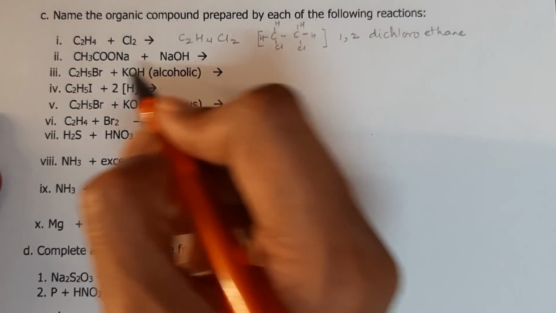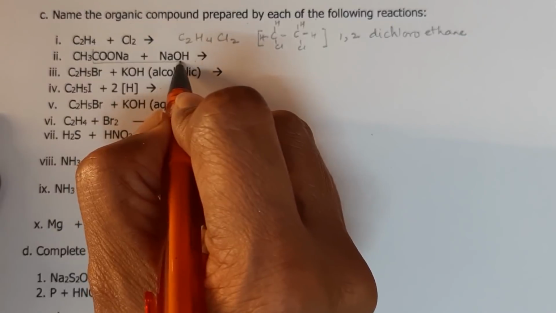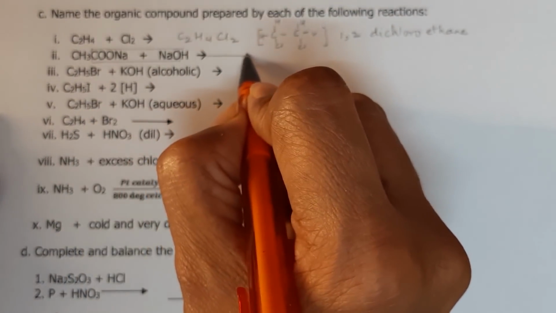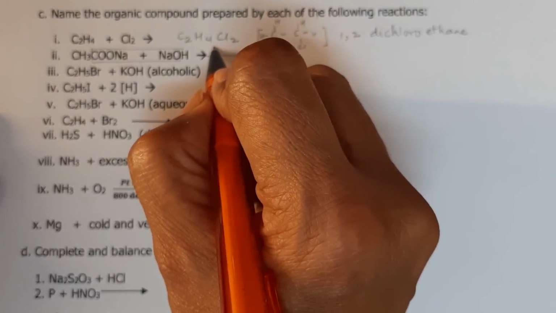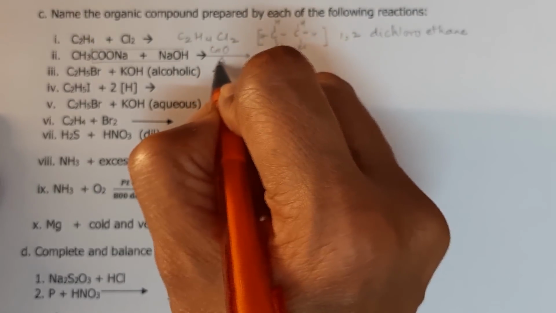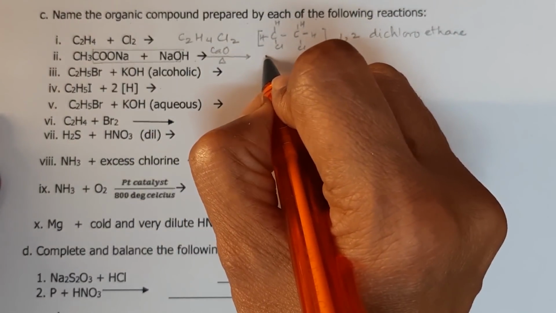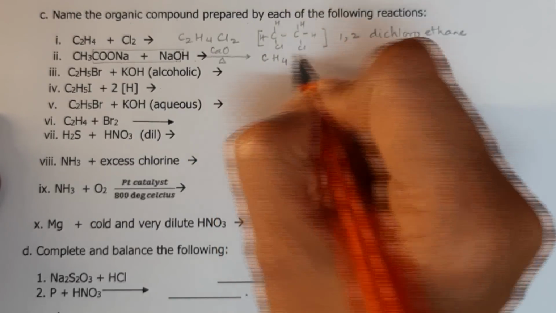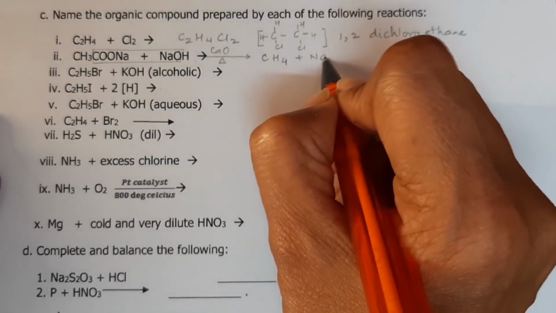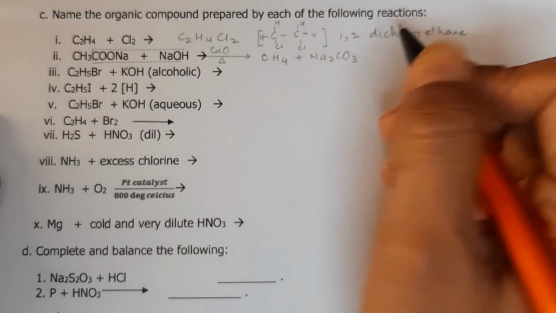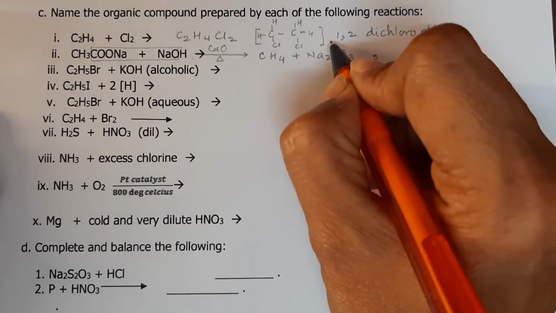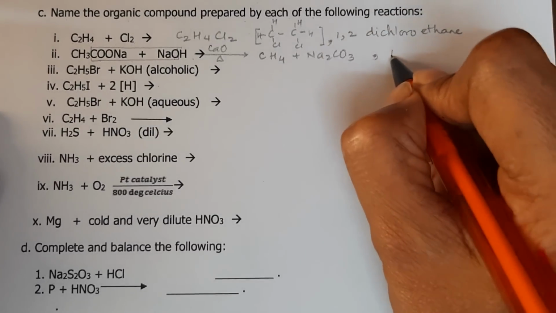CH3COONa plus NaOH. Now here you will have, and that will give us CH4 plus Na2CO3, and the name of the compound is methane.